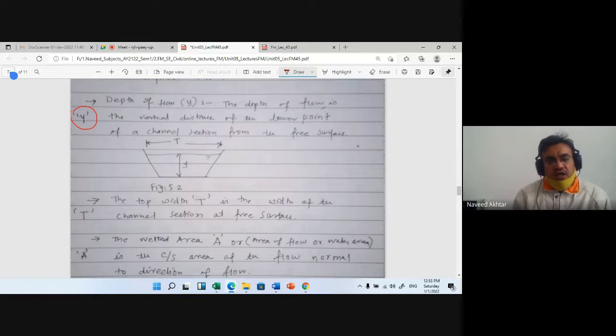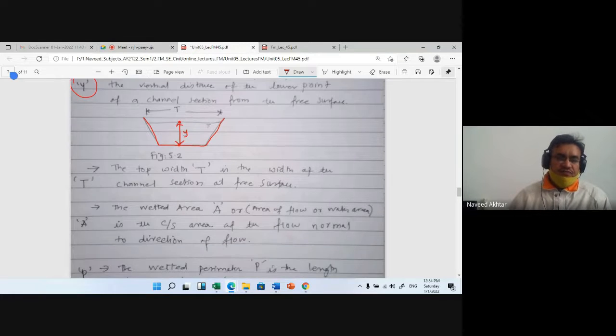This is the lower point, if you consider this trapezoidal channel section. From this lower point to the free surface of water, this is nothing but Y, the depth of flow. You can see it in figure number 5.2. So this is the distance Y, from the free surface to the bottom of the channel, that is nothing but the depth of flow.